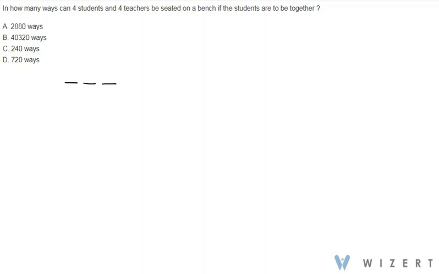Now consider this. 1, 2, 3, 4, 5, 6, 7, 8. These are the 8 people: S1, S2, S3, S4, T1, T2, T3, T4. Ss are students and Ts are teachers. Now all the students have to be together all the time.